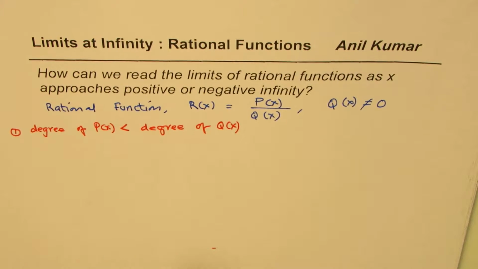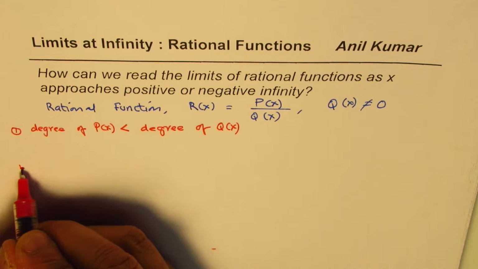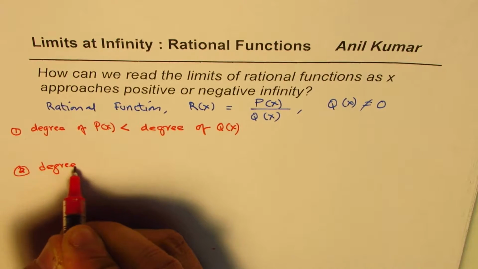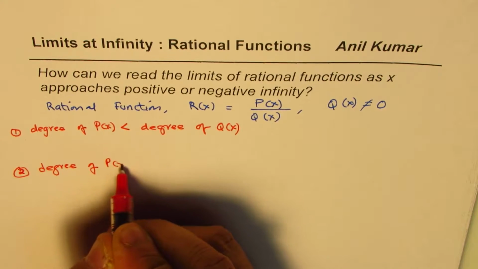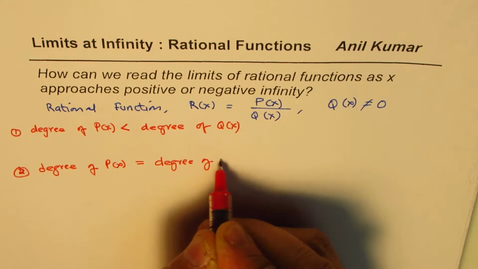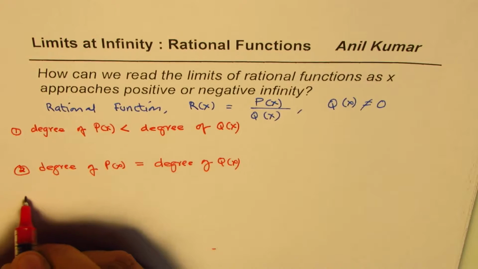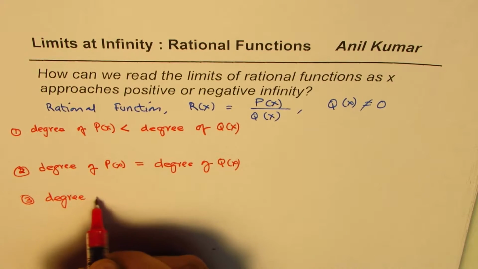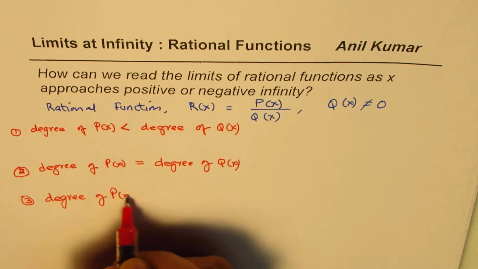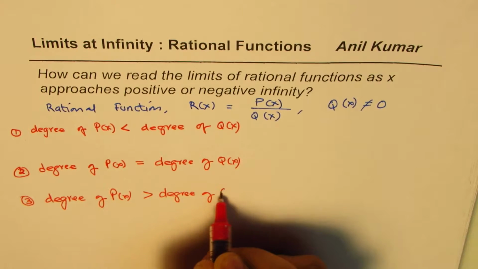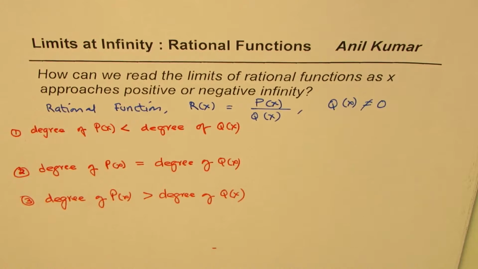The second condition is that their degrees are equal: degree of numerator equals degree of denominator q of x. The third condition is that the degree of the numerator is greater than the degree of the denominator. So we'll take three cases. Well, these could only be three cases, correct?